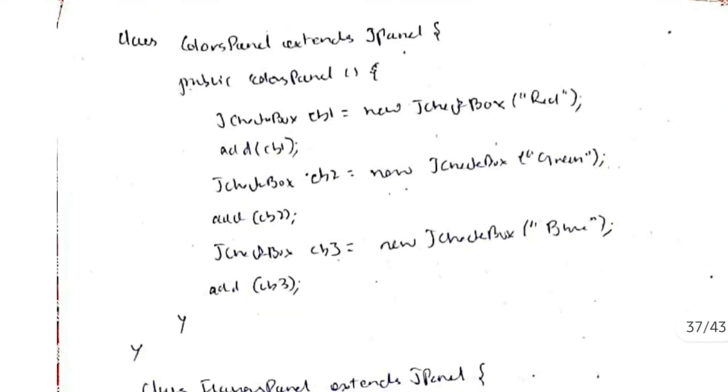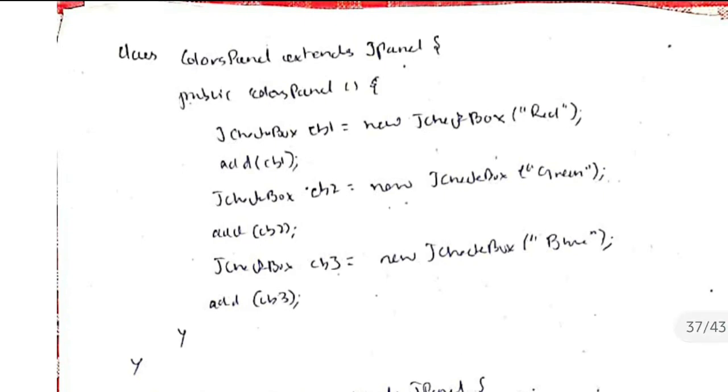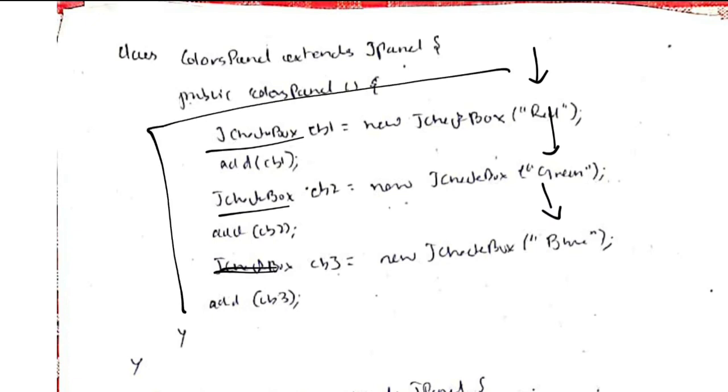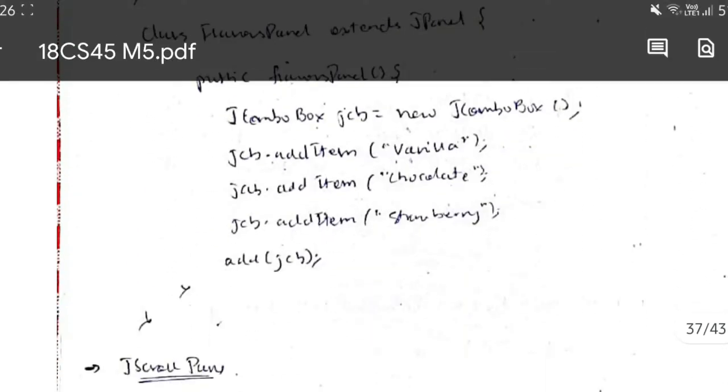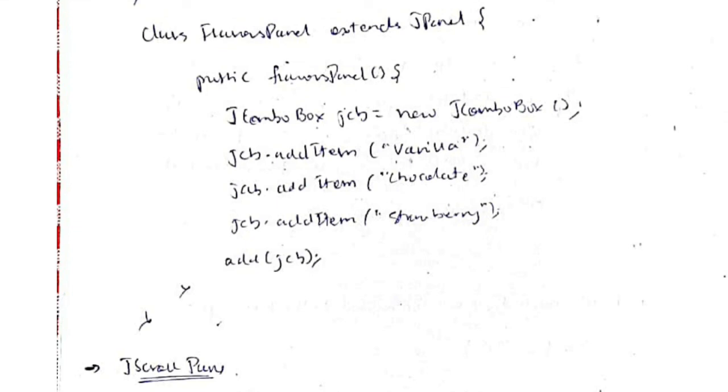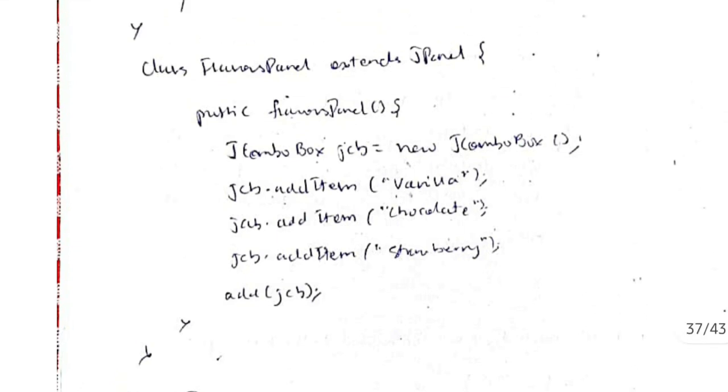Then the second one, it has colors, but it has checkbox, right, like it was red, green or blue. So I will be writing J checkbox, I will be writing the name, then J checkbox and green, and then J checkbox and blue. Okay, so 3 checkboxes are defined in the second class. This will be shown in the second tab. Okay, and in the third tab we will have flavors here. So inside the flavors I have the combo box. Okay, in the combo box I have these 3 things.